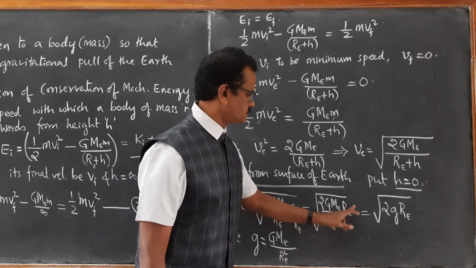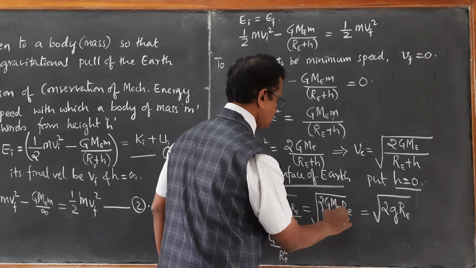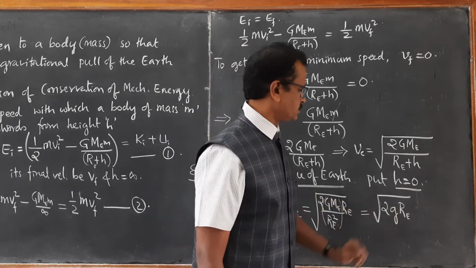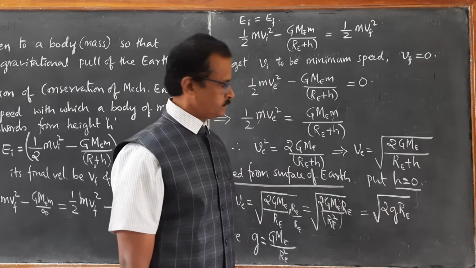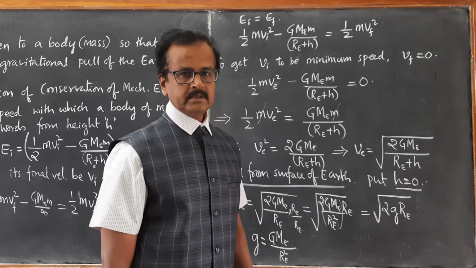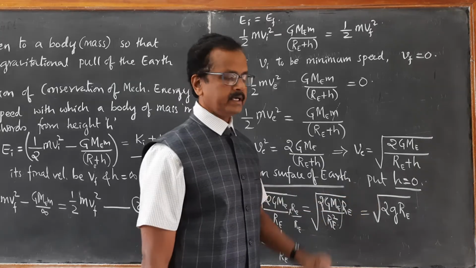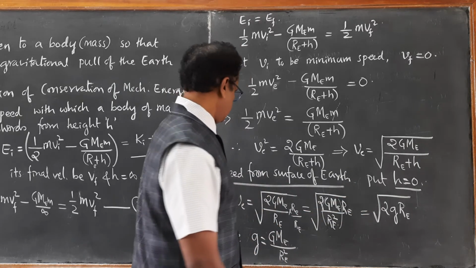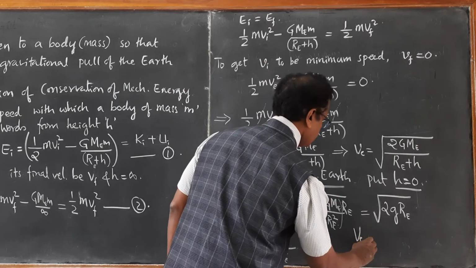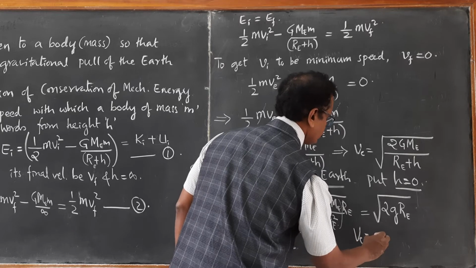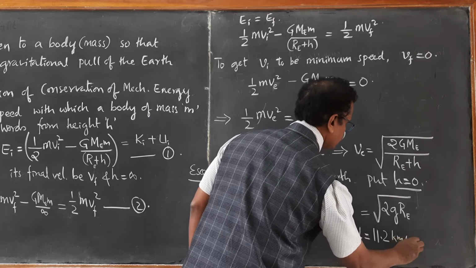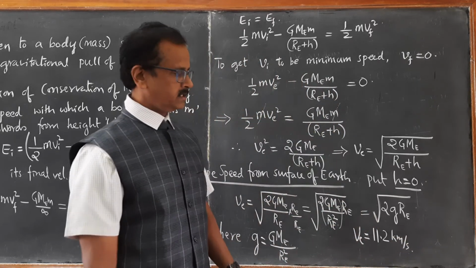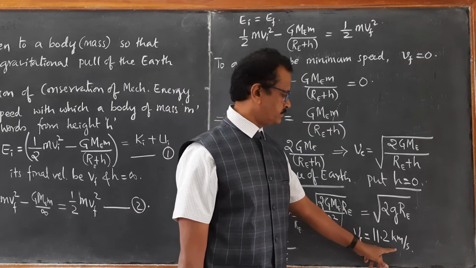If you substitute radius of Earth 6,400 km and acceleration due to gravity 9.8, then you will get a standard result. Therefore, Ve becomes 11.2 kilometer per second. Not meter per second, 11.2 kilometer per second.